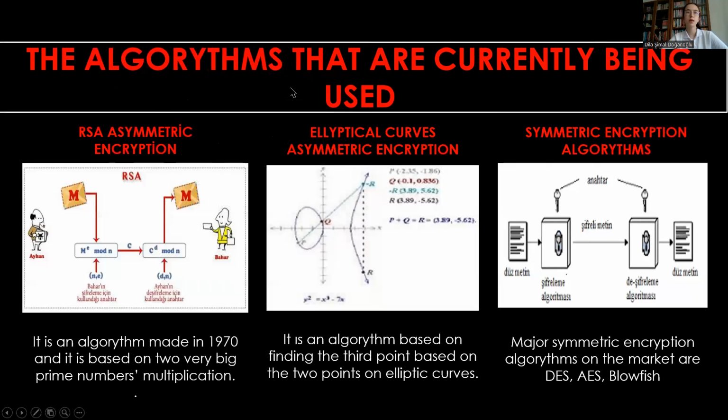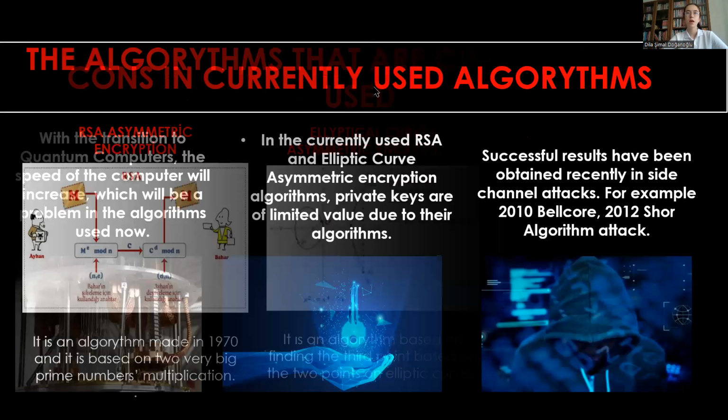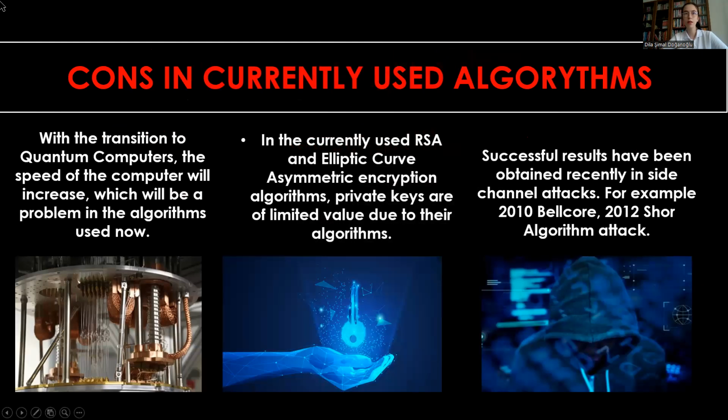The algorithms that are currently being used are asymmetric encryption, optical clearance asymmetric encryption, and DES, AES, Blowfish. With the transition to quantum computers, the cracking process of the current algorithms will be a lot faster. For example, let's say an encryption can be cracked in 146 years. It is possible to crack it within a week with quantum computers. And in the currently used algorithms, private keys are of limited value due to their algorithms. And successful results have been obtained recently in side channel attacks, for example, the 2010 attack or the 2012 Shor algorithm attack.